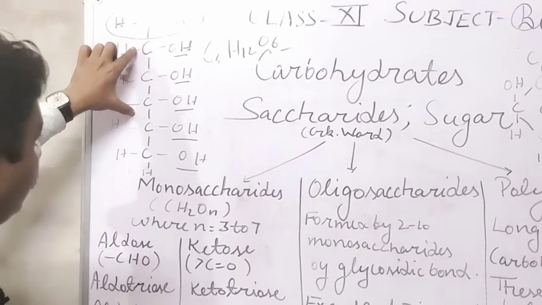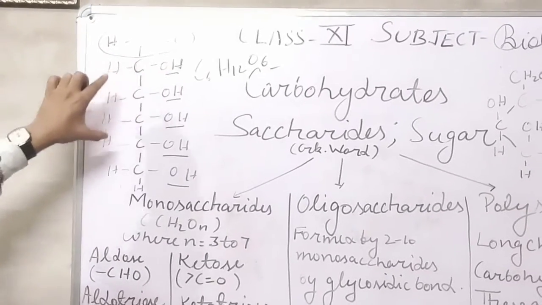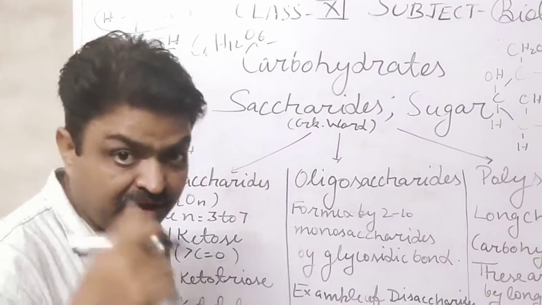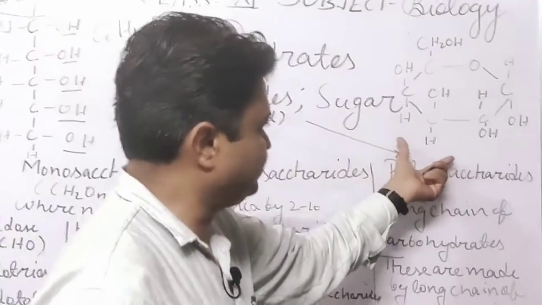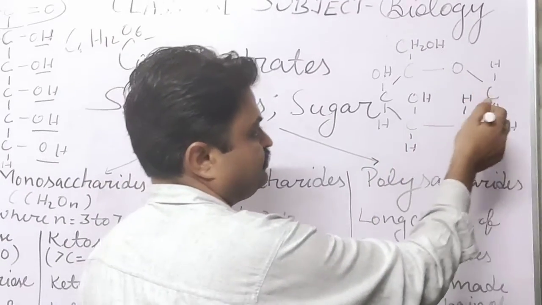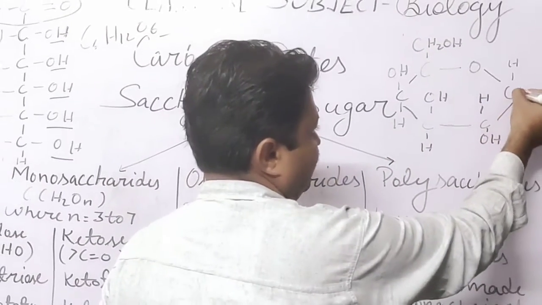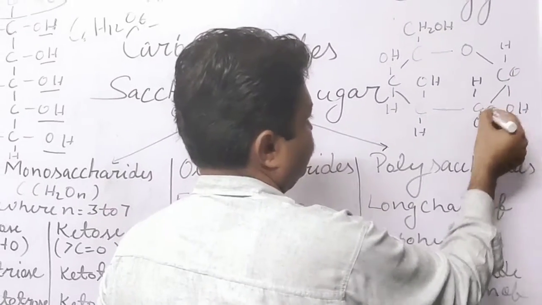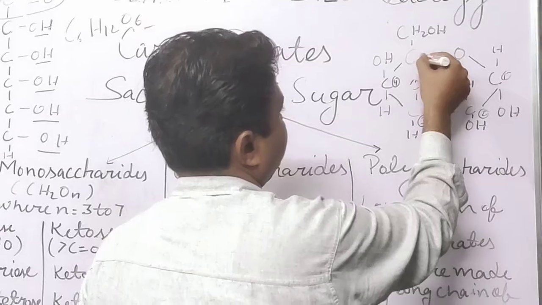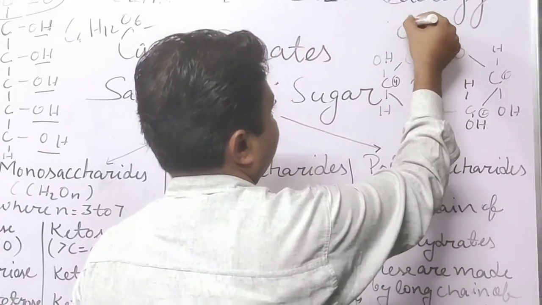It is the long chain of glucose, and glucose is also found in a ring chain, and that ring is formed like this, student. In this is carbon 1, this is carbon 2, this is carbon 3, this is carbon 4, this is carbon 5, and this is carbon 6.